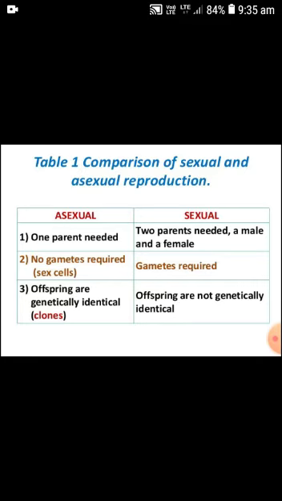In asexual reproduction, offspring are genetically identical, or you can say a clone is produced. The characters of the parent are transferred to the offspring, so a carbon copy is produced by asexual reproduction. But in sexual reproduction, offspring are not genetically identical, because some mutations and genetic changes take place.